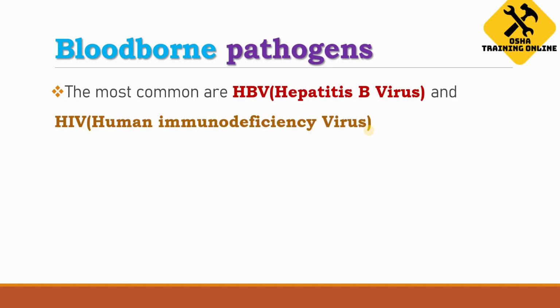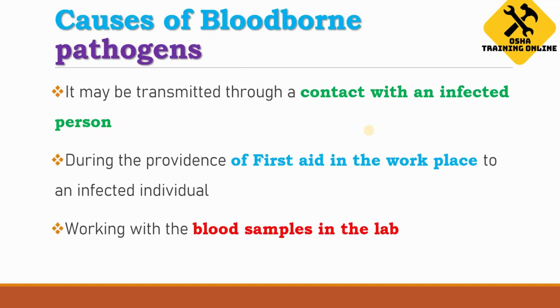The most common amongst them are HBV and HIV. HBV stands for hepatitis B virus and HIV stands for human immunodeficiency virus. You may have heard of these diseases, which are really common among humans. These diseases are common amongst normal people, but for those who are working with certain chemicals and materials, these diseases are really common in the work environment.